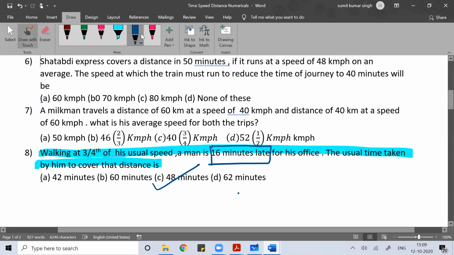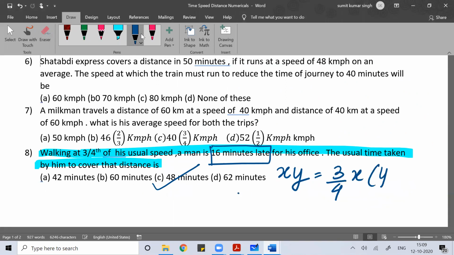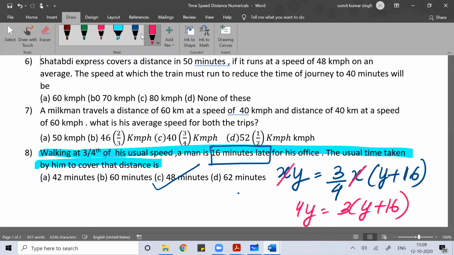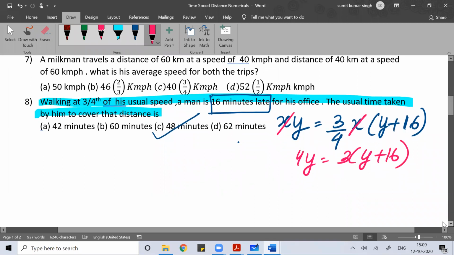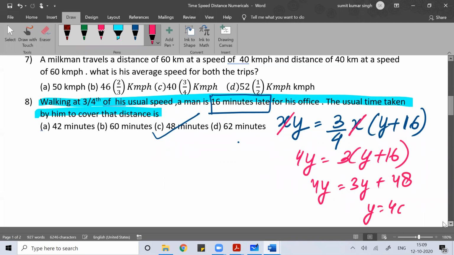So you could have solved this problem by the usual formula. Let the speed be x and your time be y. If you're going at 3 by 4 of x, you're taking 16 minutes more. So x can cancel. So I can write 4y is equal to 3 into y plus 16. So I can write 4y is equal to 3y plus 48. So y is equal to 48. Remember this relationship.